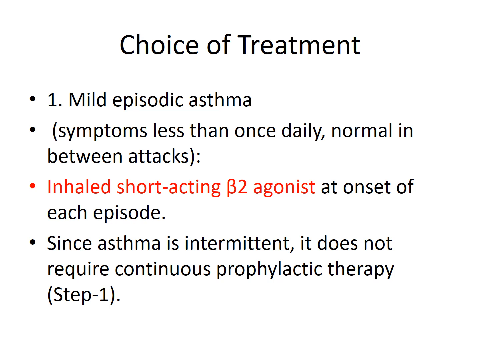Here we can use an inhaled short acting beta 2 agonist, which will cause dilatation of bronchial smooth muscles at onset of each episode. Since asthma is intermittent in mild episodic asthma, it does not require continuous prophylactic therapy. That means continuous use of this inhaled beta 2 agonist is not required.